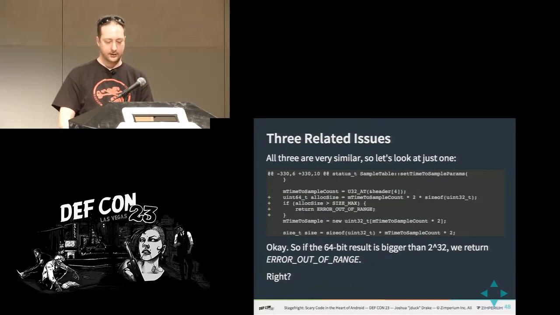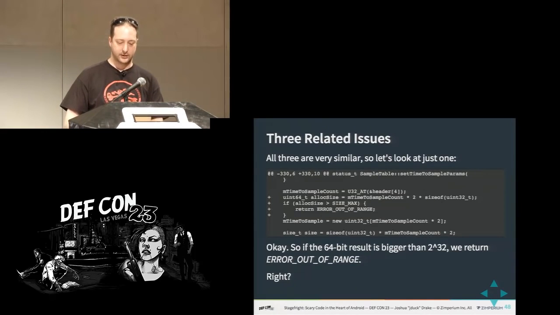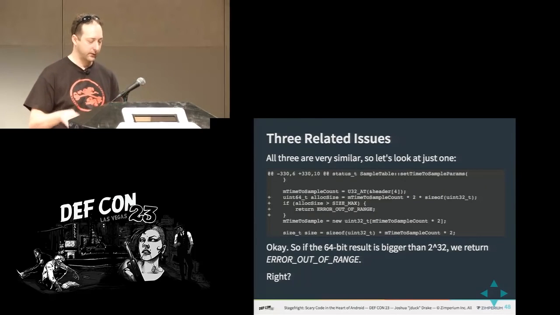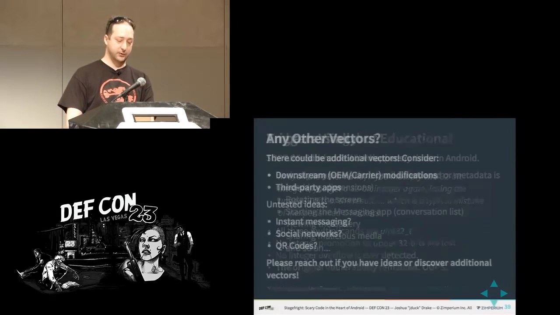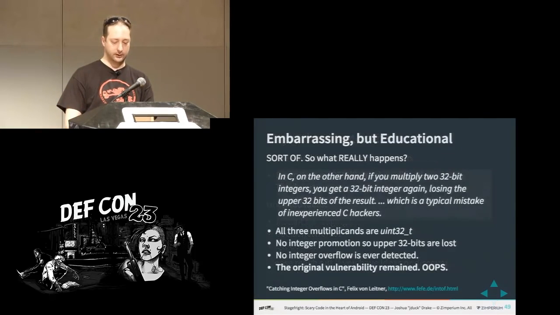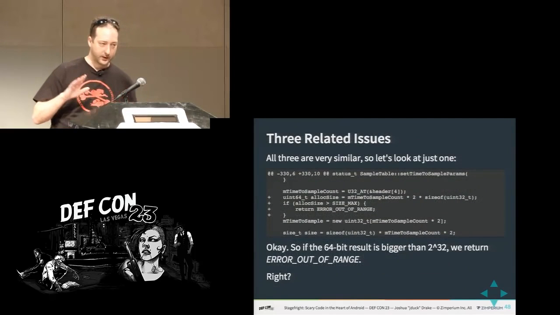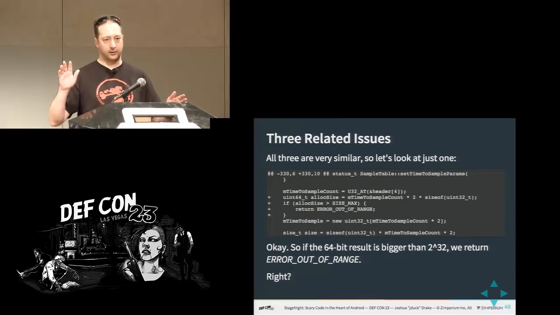So here's the new code. You can see they're assigning the result of some math to a 64-bit unsigned integer. That looks like it would be good, right? But is it? I thought it was. I thought this was good, by the way. I was like, oh, they fixed that one. That's awful. But let's just keep going.